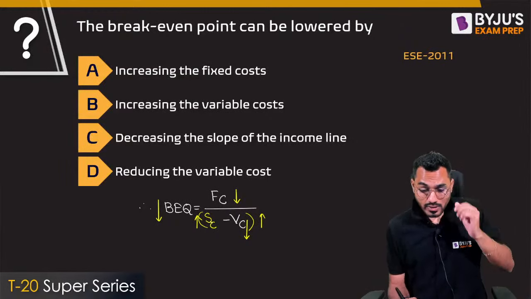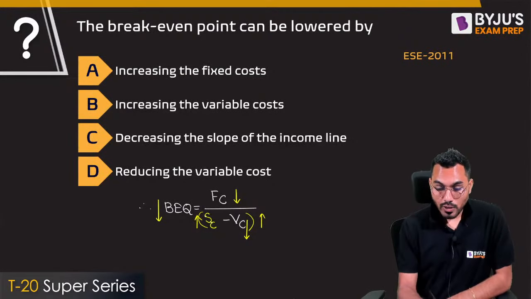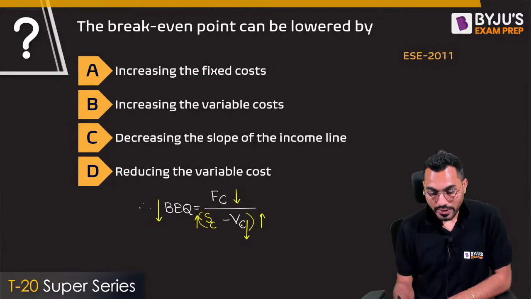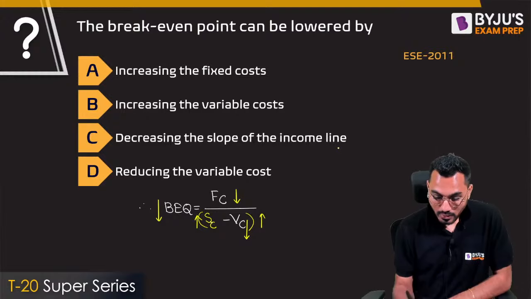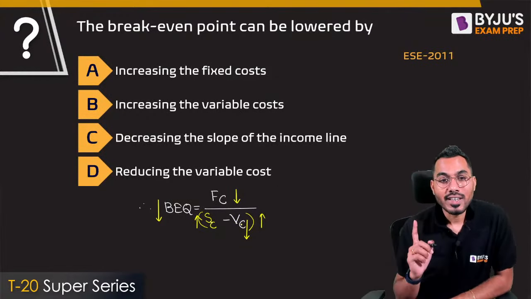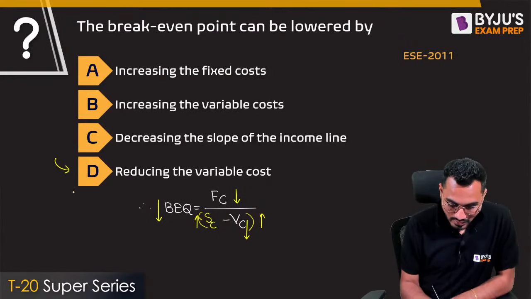Fine. So increasing the fixed cost, no sir, fixed cost has to be reduced because we have to lower the break-even point. Increasing the variable cost? No, sir, it is also decreasing the slope of the income line. Reducing the variable cost? Yes. So what will be the answer? Only one option is there, that is option D, reducing the variable cost. So I'll say that, sir, this has to be my answer.